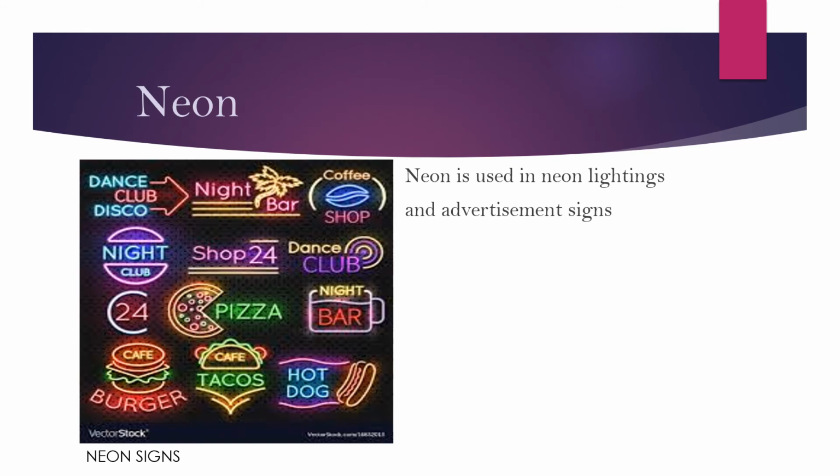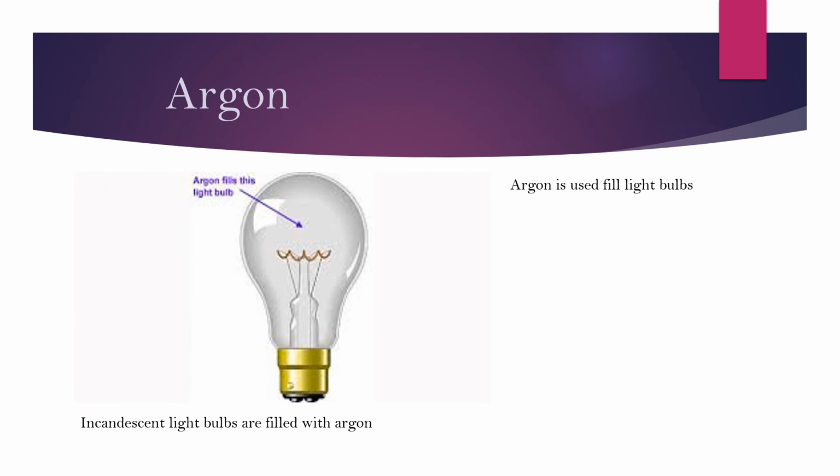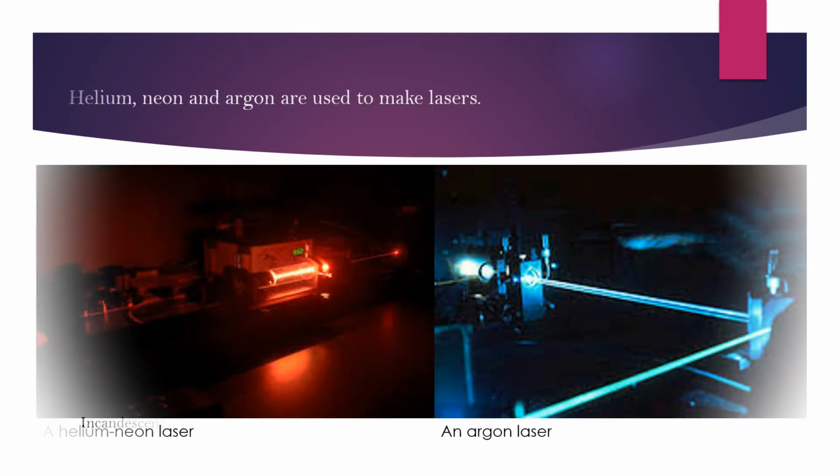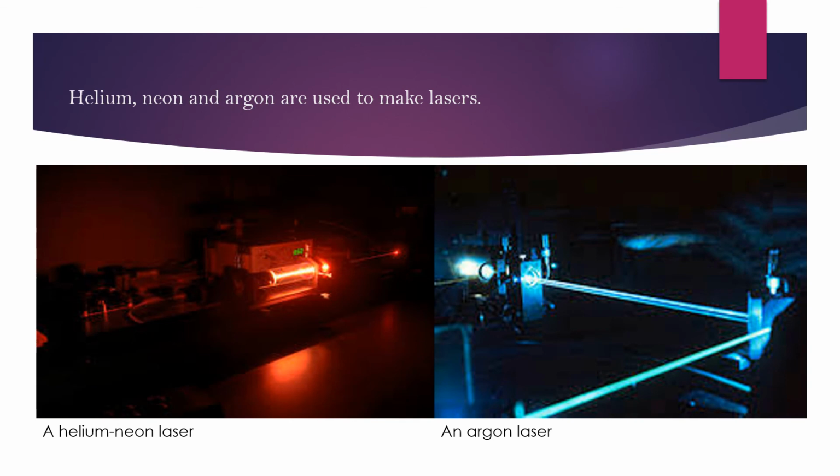Neon gas is used to light up glass tubes in advertising displays. Here we can see that there are many advertising signs, in which neon gas is used. Argon is another noble gas and incandescent light bulbs are filled with argon. All the noble gases are used to make lasers. Here are argon lasers and helium neon lasers. We can see.